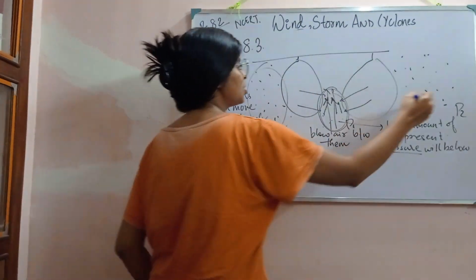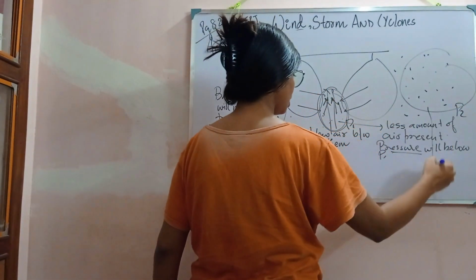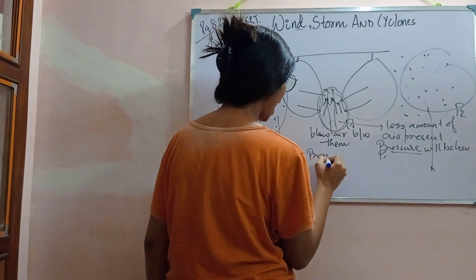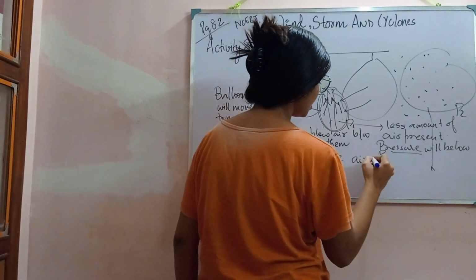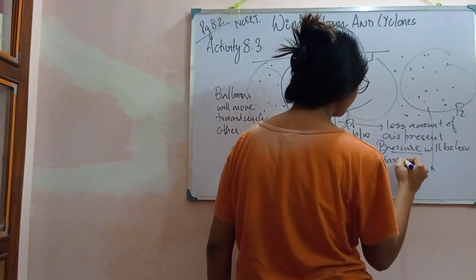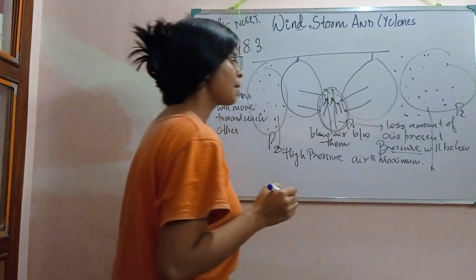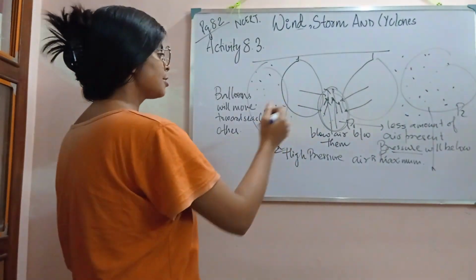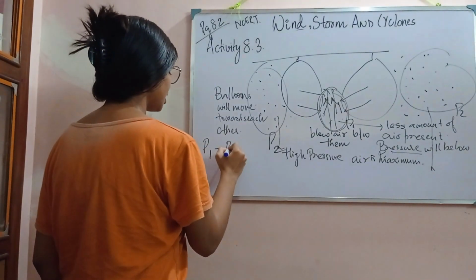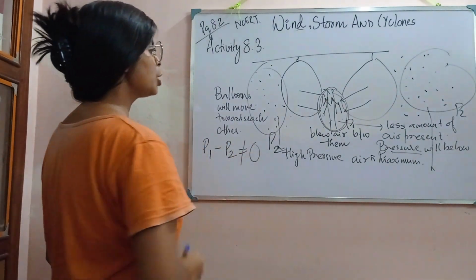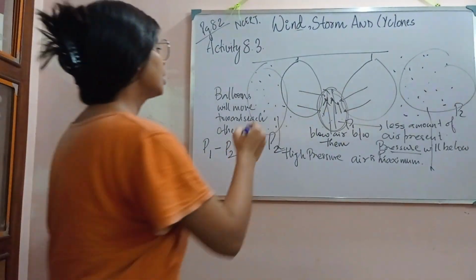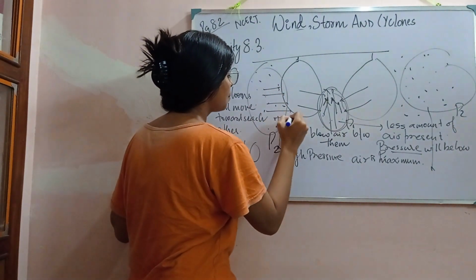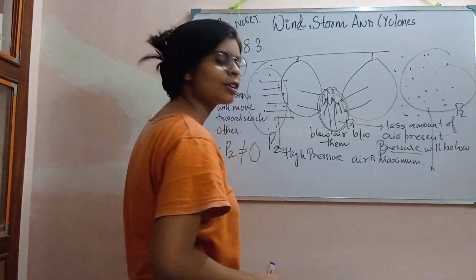So these two regions are high pressure regions, because air is maximum present over here. And since there is a difference in pressure, that is P1 and P2 are not equal, the air present here will move towards the low pressure region.